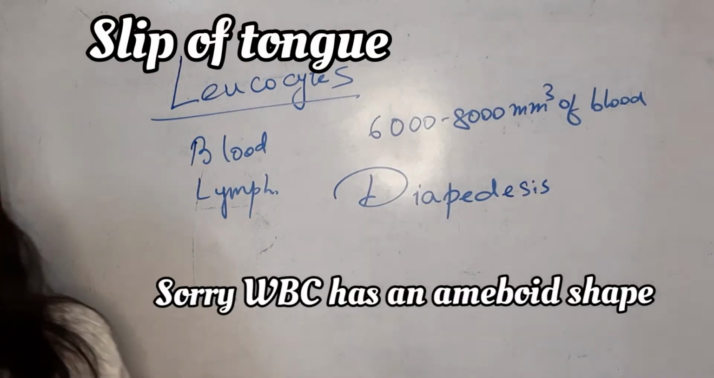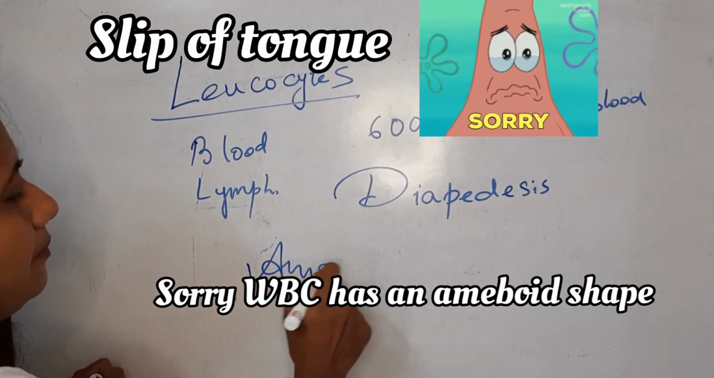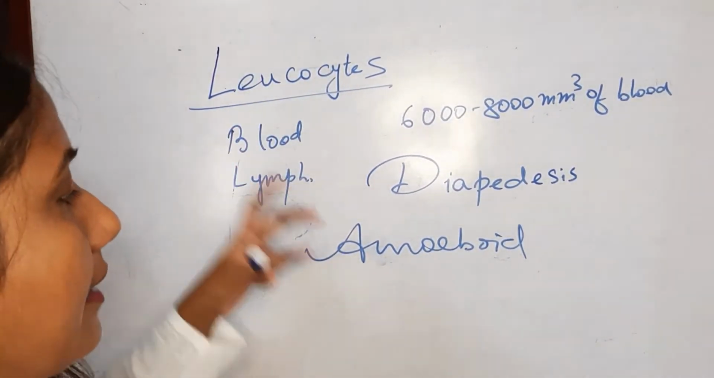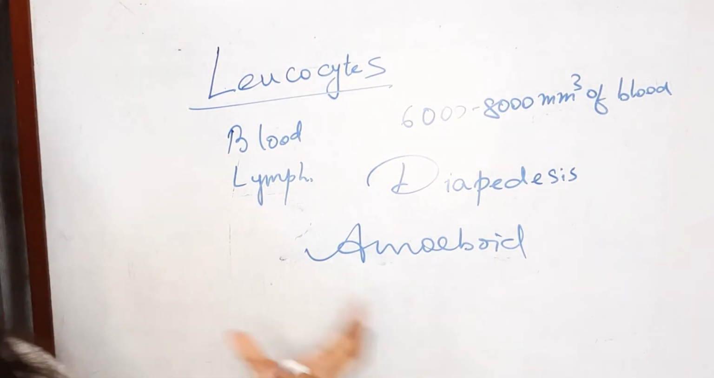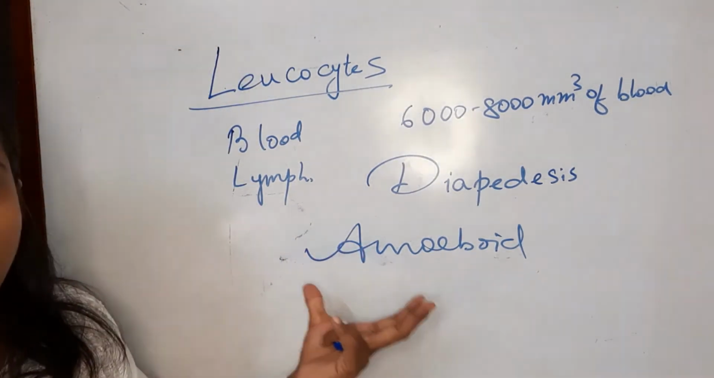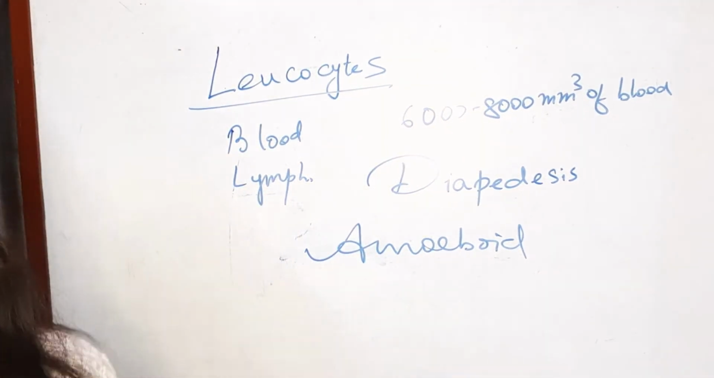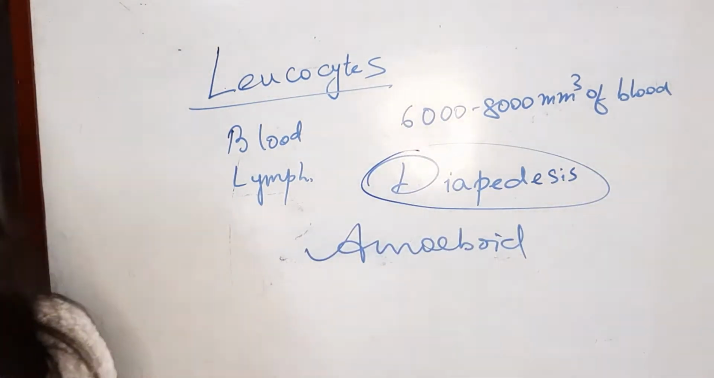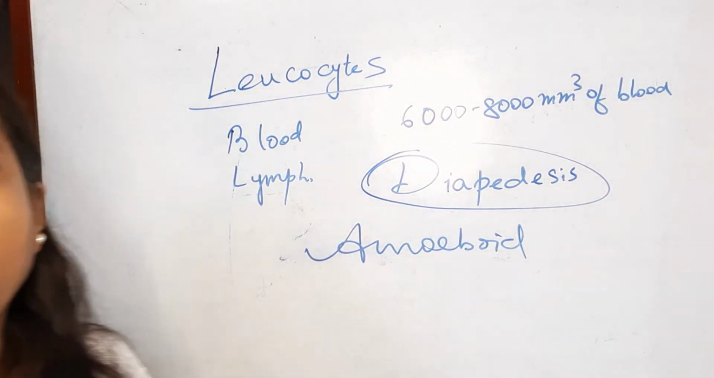Now the leukocytes have an amoeboid shape. That means they can change their shape. This amoeboid shape is also an advantage. These leukocytes are short-lived corpuscles. This amoeboid shaped WBC or leukocyte can easily squeeze through the blood capillaries and move out, and that phenomenon is called diapedesis. Diapedesis is the phenomenon in which the WBC or the leukocytes can squeeze easily through the blood capillary.